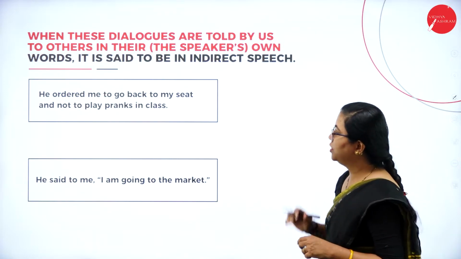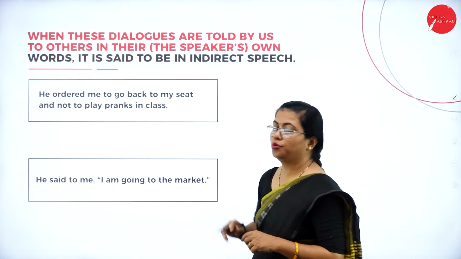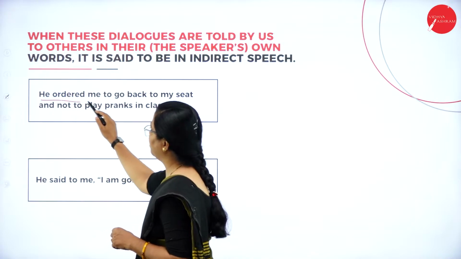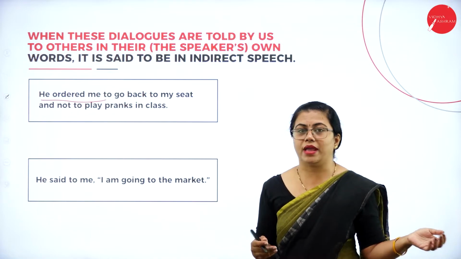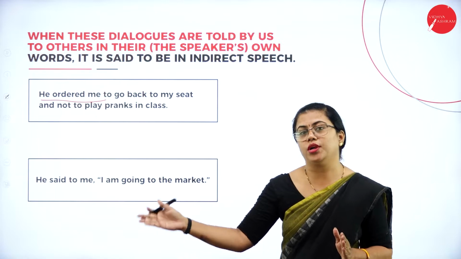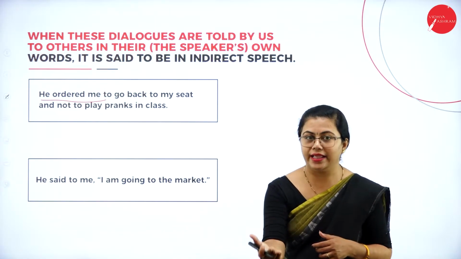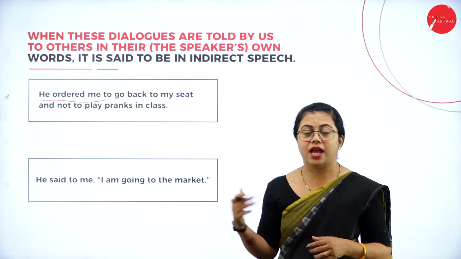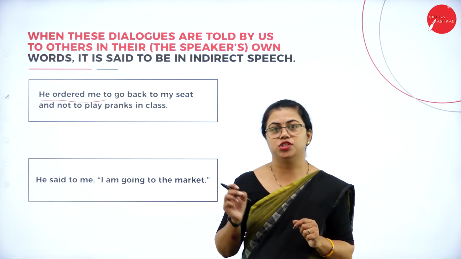So you can go to the next set of conversation here. "He ordered me to go back to my seat and not to play pranks in the class." So here the person is talking about somebody else who has told something else. "He ordered me to go back" means I'm not talking to a person directly. I'm talking about somebody else who has already done the conversation. So I'm talking to this person who is in front of me and telling that person that he ordered me. So I'm talking about somebody else here. I'm talking about a third person. I'm not quoting the exact words of the speaker.